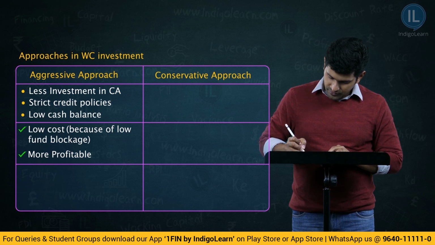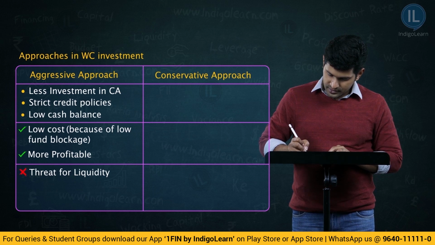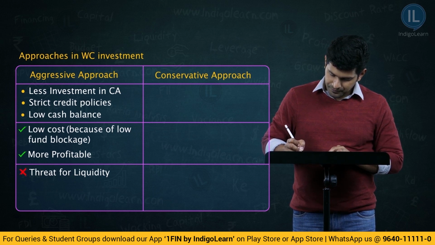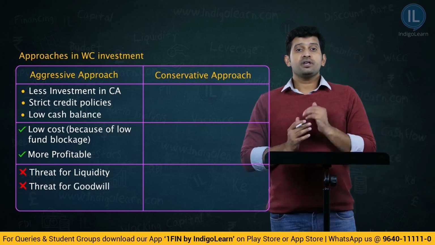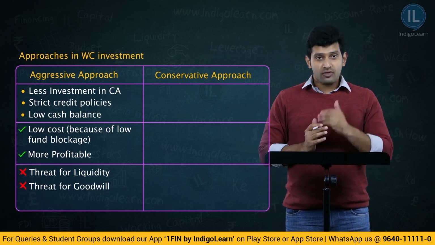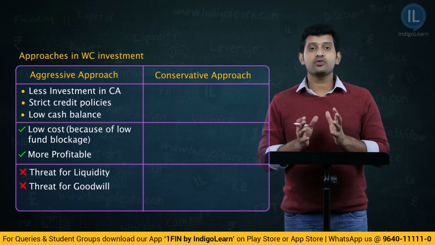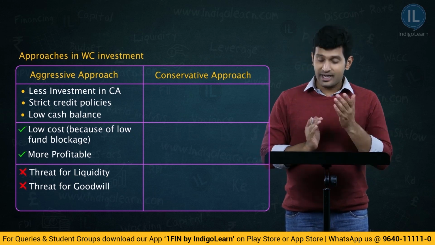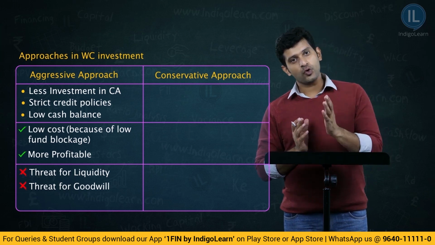Threat for liquidity, threat for goodwill. Therefore, even though the approach is aggressive, just because it involves less cost and because of less blockage of funds, please do not conclude that it is a very good approach, because it also involves some bad effects. That is, there is a threat for liquidity and there is a threat for goodwill of the company.